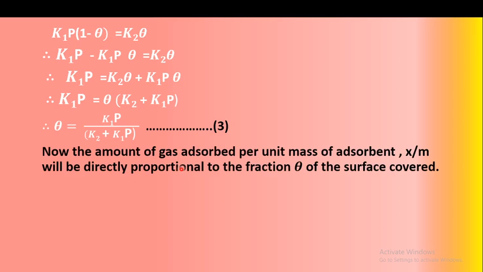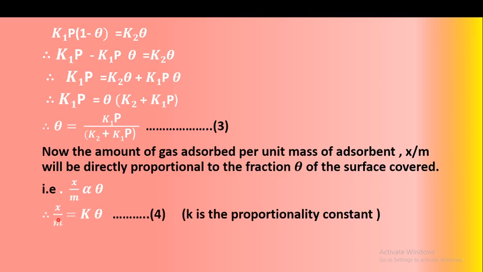Now the amount of gas adsorbed per unit mass of adsorbent, that is X, the amount of gas adsorbed, per unit mass of adsorbent, that is M, is directly proportional to the fraction theta of the surface covered. Therefore we can write X upon M is proportional to theta. Therefore X upon M is equal to K into theta. This is called equation 4. The proportionality sign is replaced by a constant called K, the proportionality constant.